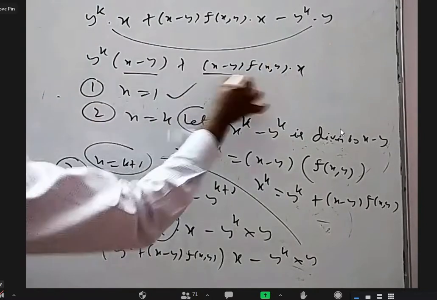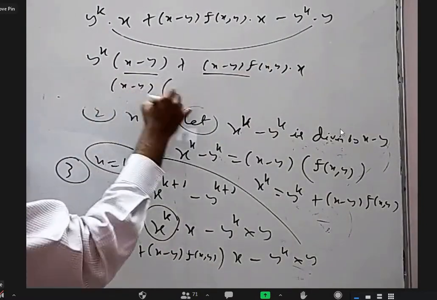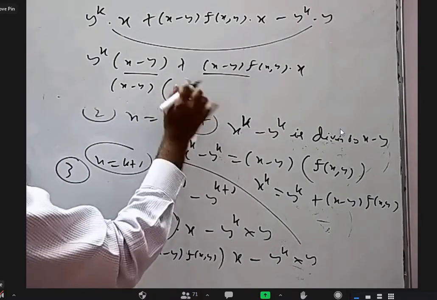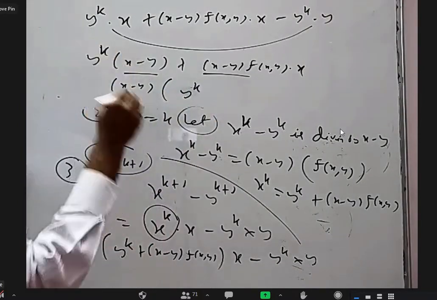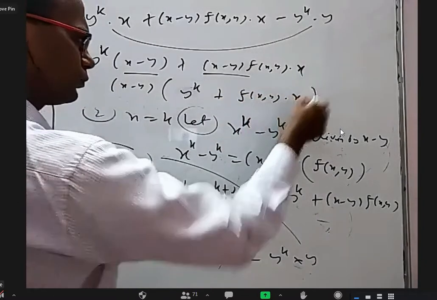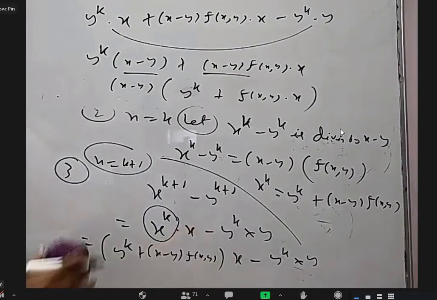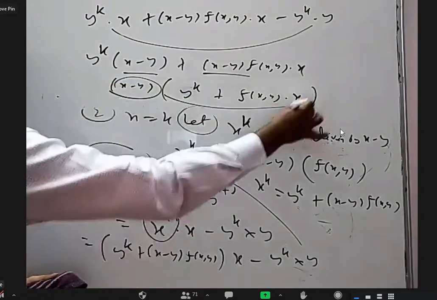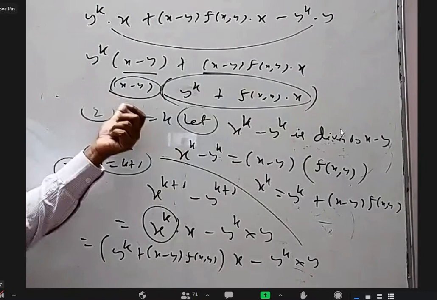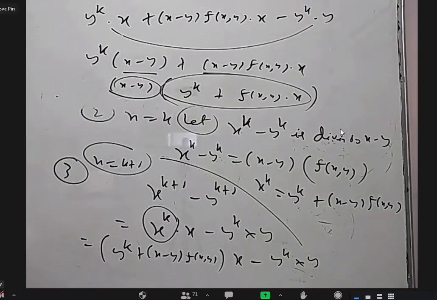So there is x minus y here, there is x minus y here. If I take that x minus y common, I will get y power k plus f of x comma y into x. So even x power k plus 1 minus y power k plus 1, I could get as x minus y into some polynomial expression. So it is divisible by x minus y. Is it clear? Yes, sir.